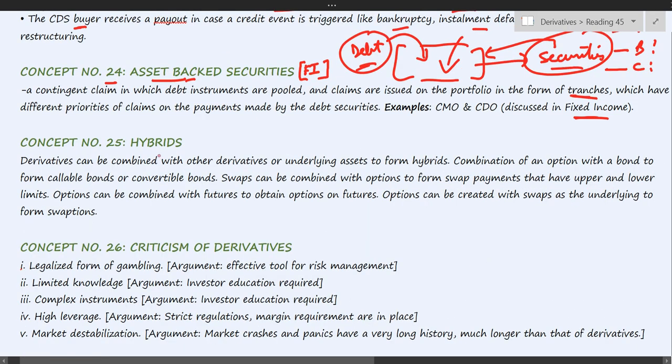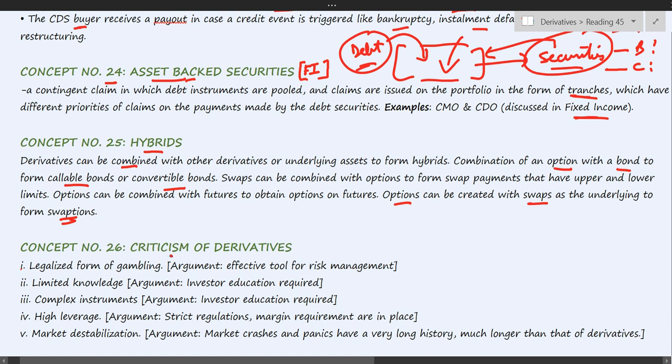Then concept number 25, hybrids. So these are nothing but two or more instruments combined together. For example, an option can be combined with a bond, which is called callable bond or convertible bonds. Similarly, options can be combined with swaps to create swaptions, etc. So these are some examples of hybrid instruments.